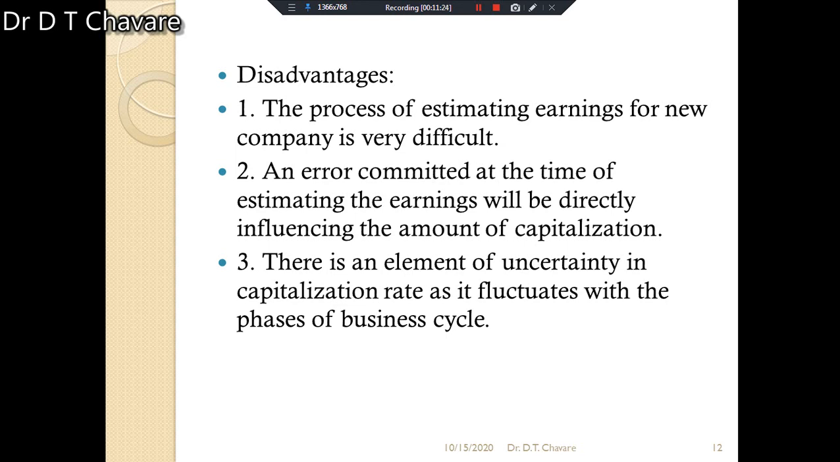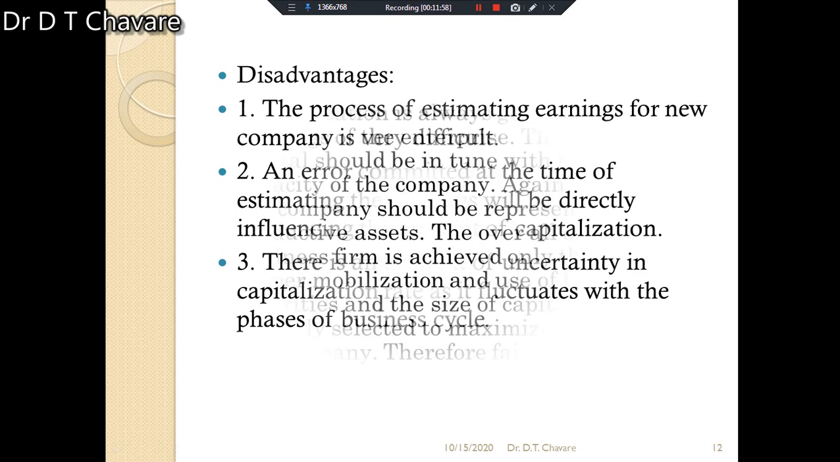And the third disadvantage we have to understand here is that there is an element of uncertainty in the capitalization rate, as it fluctuates with the phases of the business cycle. Everywhere you will find uncertainty, and in capitalization also you will find uncertainty. The capitalization rate has fluctuations, and such fluctuations occur with the phases of the business cycle.